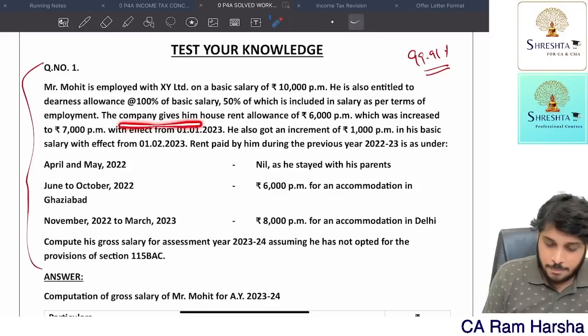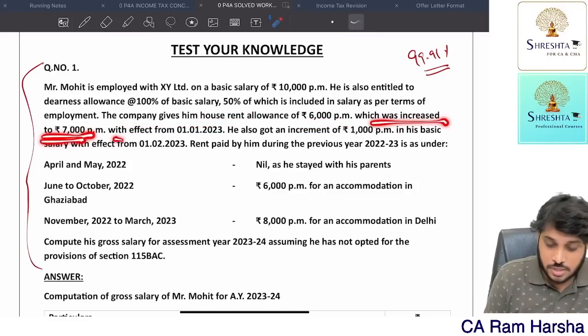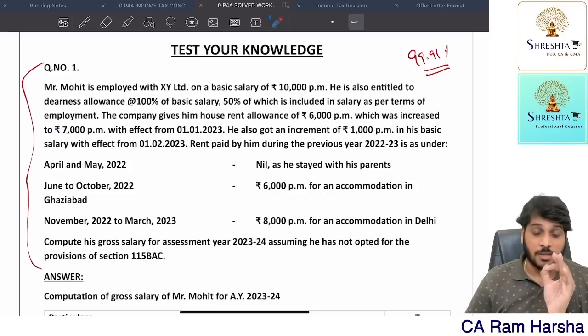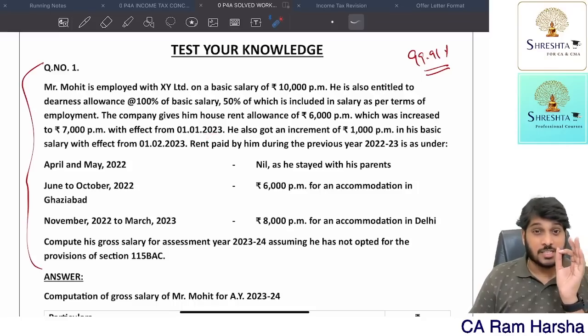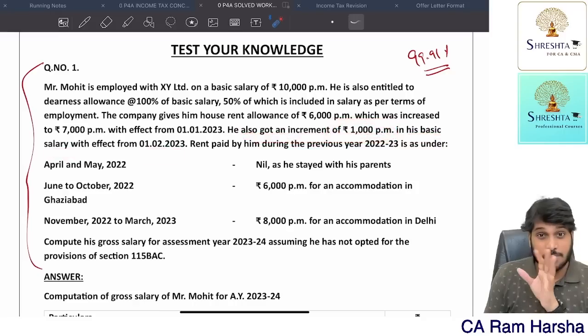Okay. The company gave him HRA 6,000 per month, which was increased at 7,000 with effect from 1st January. Okay. For 9 months, HRA is 6,000 per month. From 1st January, for 3 months, HRA is 7,000 per month. He also got an increment of 1,000 per month in basic salary with effect from 1st February, which means salary from April to January, salary amount is different.